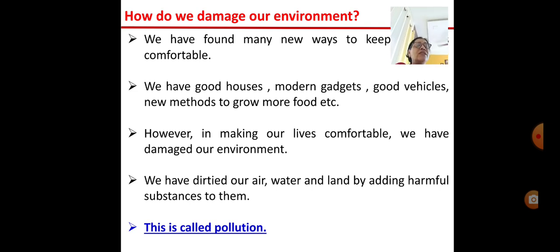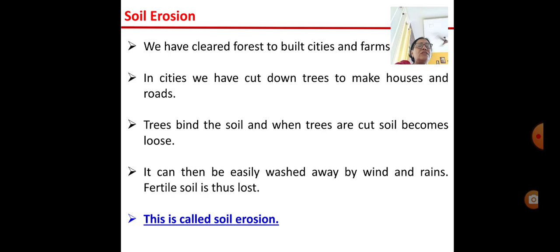What was naturally there, that has become dirty, we have made that dirty. And this has resulted in pollution, right, children? So we have dirtied our air, water, land by adding harmful substances to them, and this is called pollution, which has harmful effects on our health, on the health of the living beings. This is called pollution. See what we have done, children.